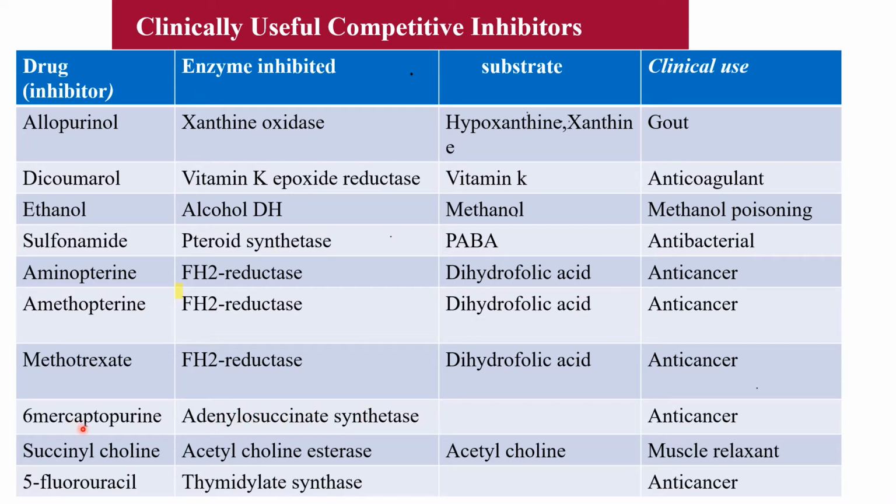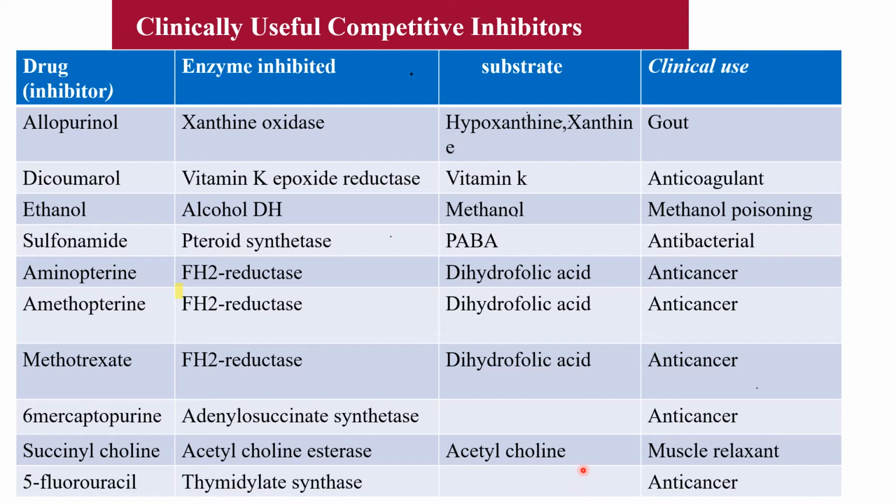It is a purine analog and it is also used as an anti-cancer drug. So aminopterin, amitriptyline, methotrexate, 6-mercaptopurine, 5-fluorouracil, all these are anti-cancer drugs. This 5-fluorouracil is also an analog, meaning it is similar in structure to the natural substrate, and it inhibits the thymidylate synthetase enzyme and therefore decreases the synthesis of DNA, and that is also used as an anti-cancer drug.